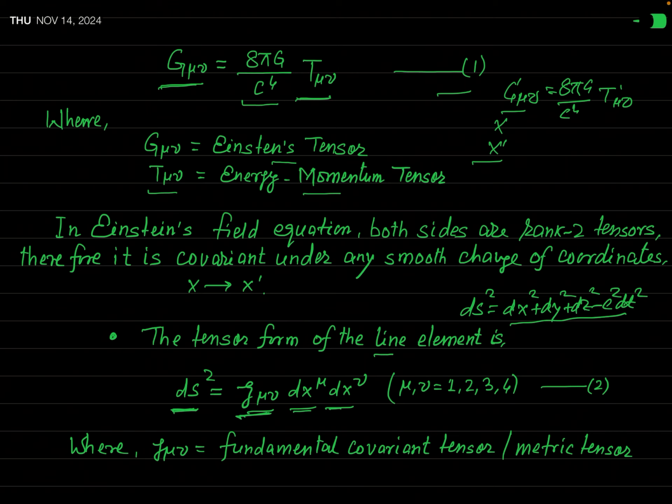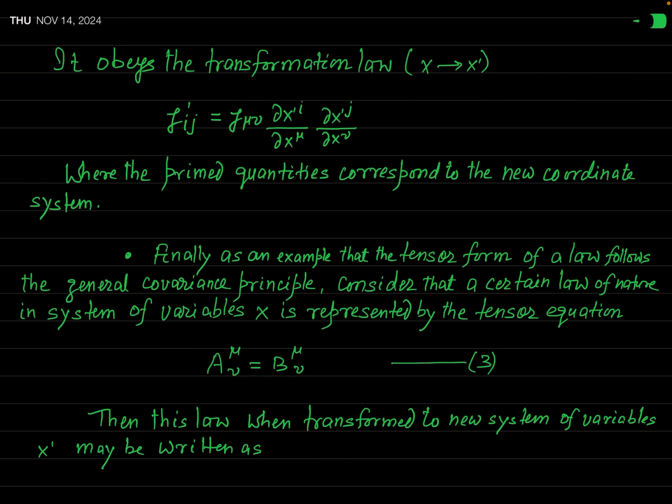And this equation, you will see later on, will have the same form in every coordinate system, because it has been written in tensor form. How can we say that this will be in the same form in all coordinate systems? Because you know that this quantity g mu nu, the metric tensor, or a covariant tensor of second rank, obeys the transformation law like this.